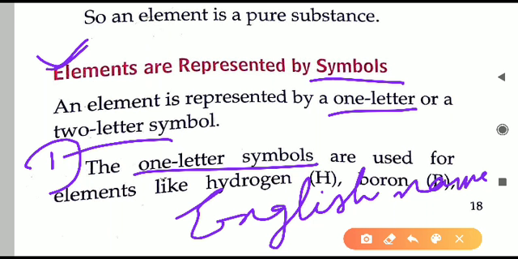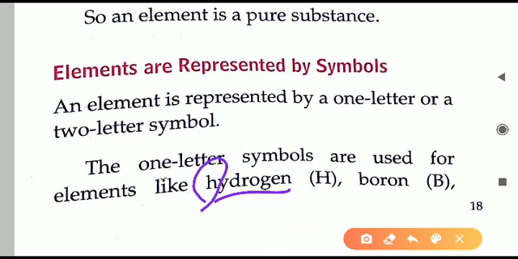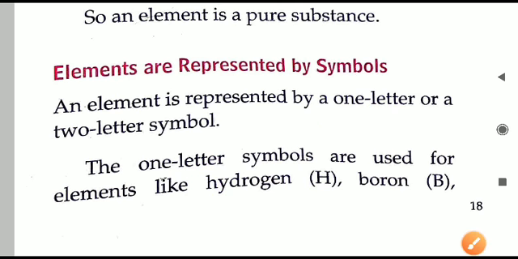What is the first rule? The first letter of the English name of the element is used as the symbol that will form the 1 letter symbol. So English name, for example, hydrogen is the English name of this gas. Its first alphabet is what? H. That means capital H will be the symbol. Yes, capital has to be used. We will not write small. This will be wrong. You have to use capital alphabets only for writing symbol.